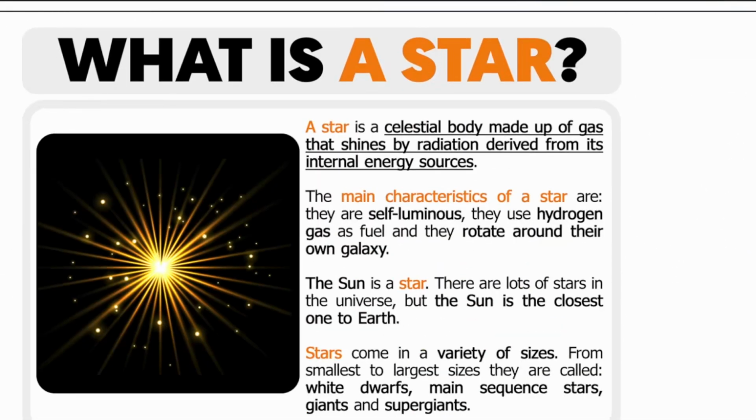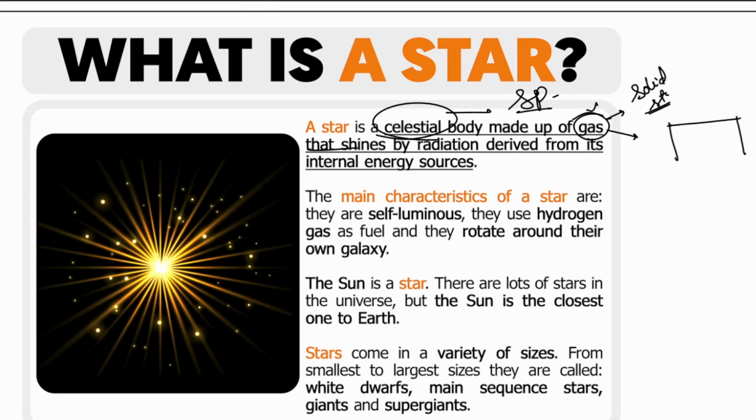So next, let's come to the important thing. Again, a very important topic. What is a star? A star is a celestial body. Celestial body means found in space, and it is made up of gas particles. When we talk about gas particles, we say that however deep we go in a star, we will not find a solid state. Gas is just a state of particles. It does not mean it is just like a gas flying in a room that you won't be seeing. It does not mean like that.